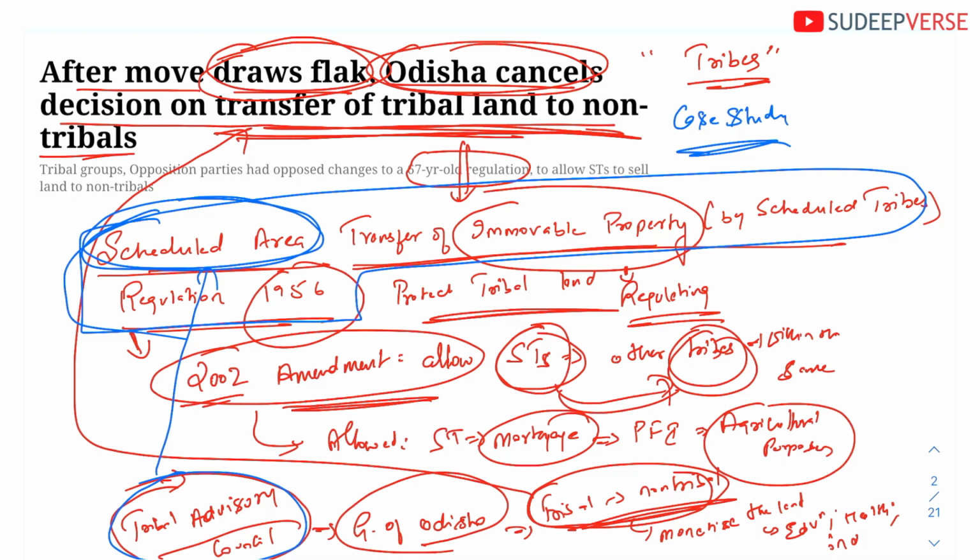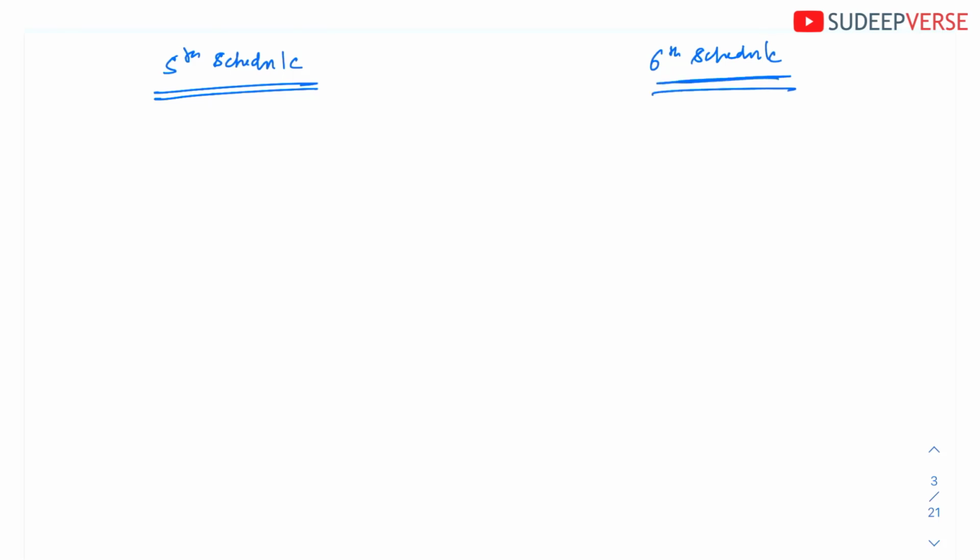Okay, so to give you an idea of what this Tribal Advisory Council is, you have to know one is the 5th Schedule in the Indian Constitution. You have to know this. And the next is the 6th Schedule in the Indian Constitution. Okay, these two are regarding tribes. Okay, this is to protect tribes in mainland India. Okay, and this is basically to protect tribes in northeastern states.